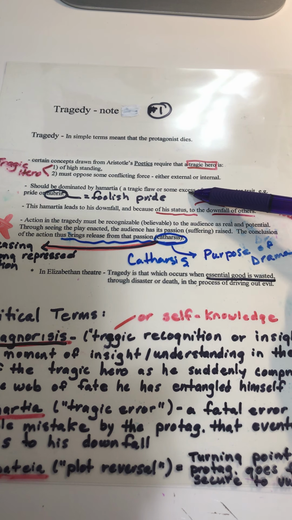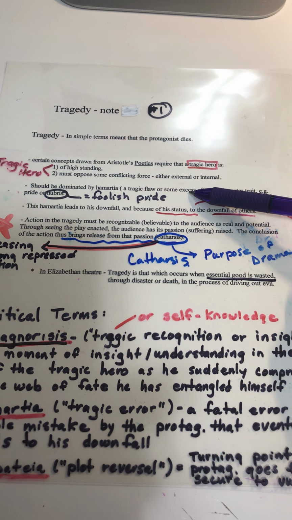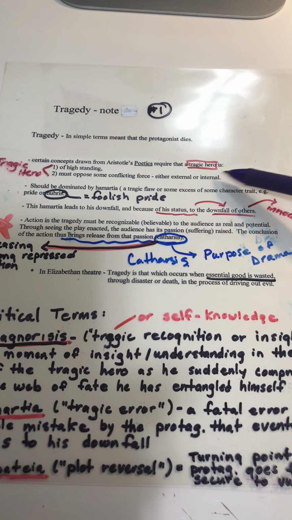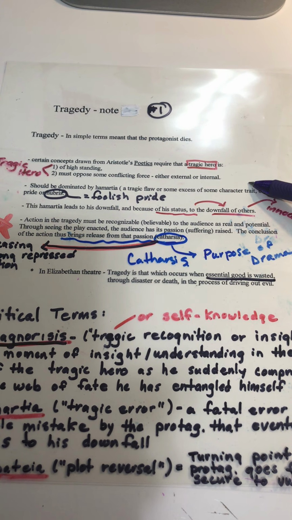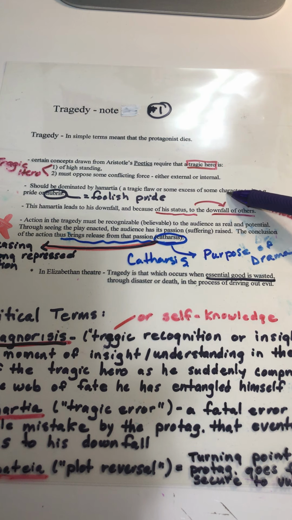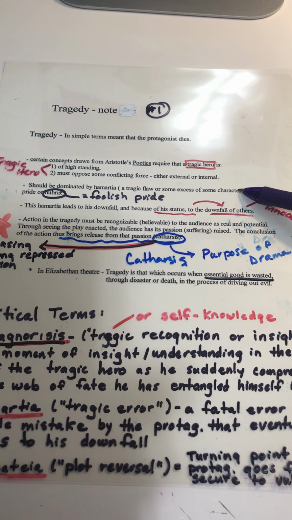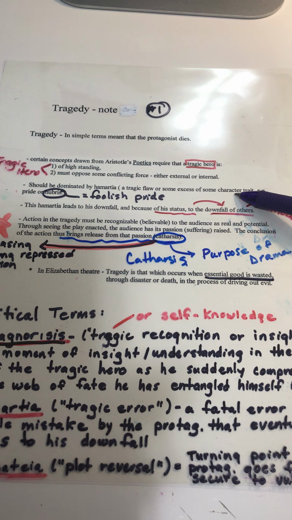Now, for Macbeth, we see that his tragic flaw is ambition or greed, right? He is reaching beyond his status in life. And we know that by doing so, he upsets what the Elizabethans viewed as the way the world worked, the chain of being.